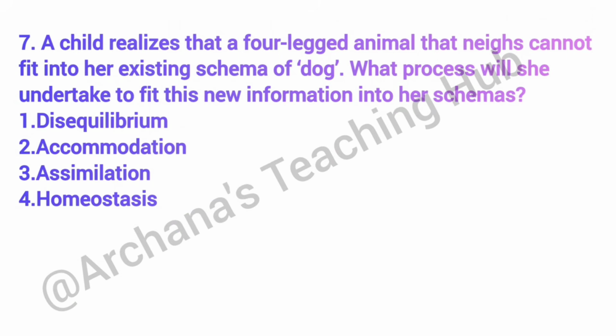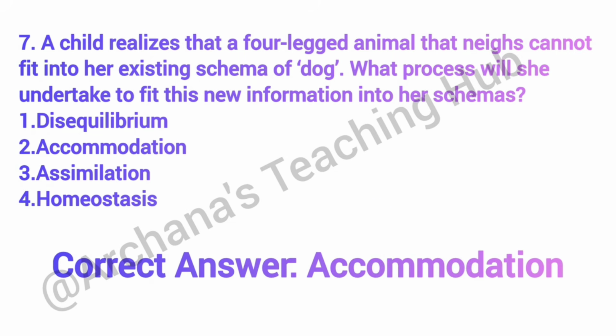Question number 7. A child realizes that a four-legged animal that is not a dog cannot fit into her existing schema for a dog. What process will she undertake to fit this new information into her schemas? Correct answer is option D, accommodation. Accommodation involves modifying existing schemas to include new information.